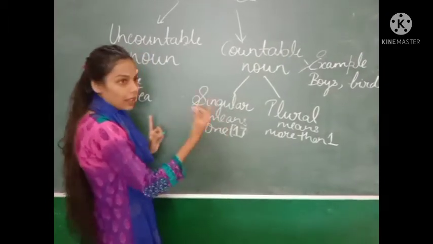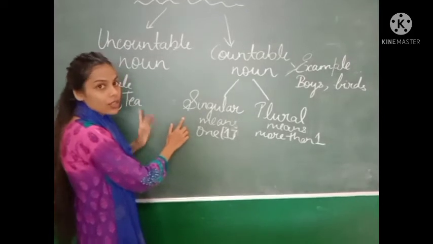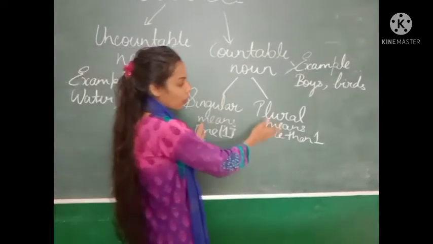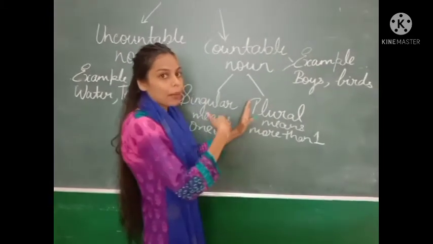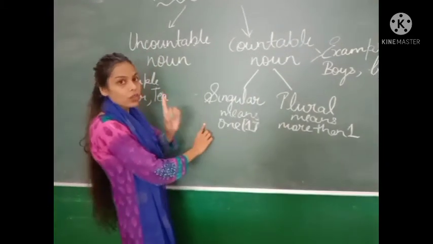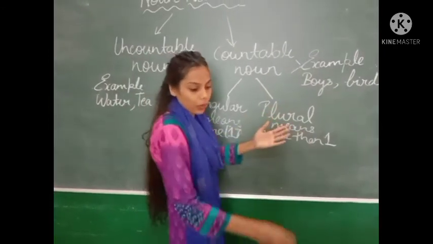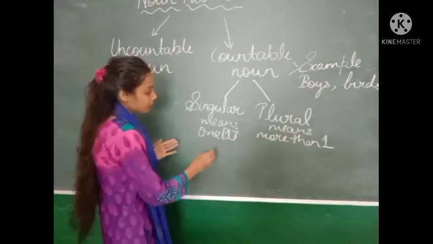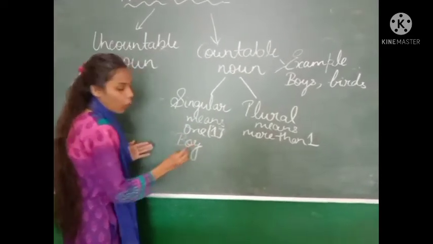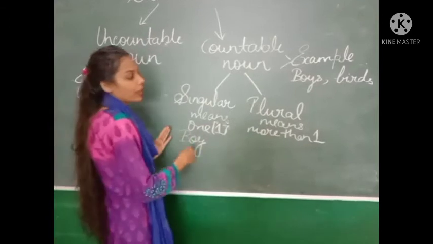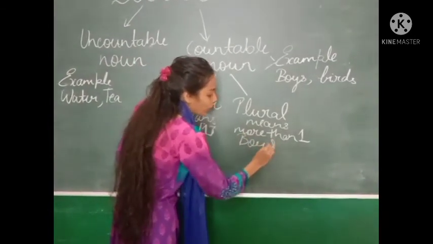Okay, I am repeating it again. Those nouns which are only one are known as singular nouns, and those nouns which are more than one are known as plural nouns. I am repeating. जो एक होता है वो सिंगुलर नाउन होता है और जो एक से ज्यादा होता है वो प्लूरल नाउन होता है. For example, like boy, boy is only one. So when there are more than two boys, it will be boys.